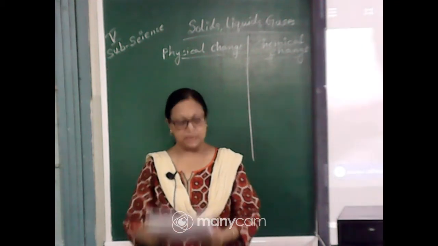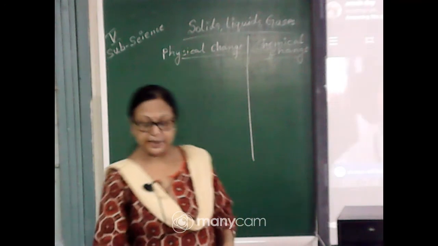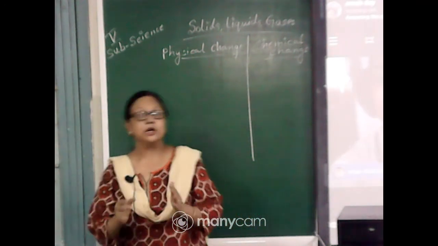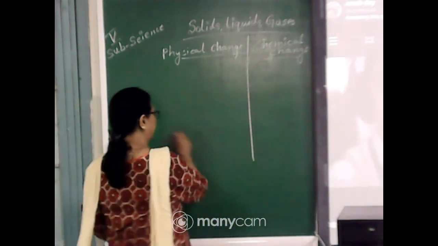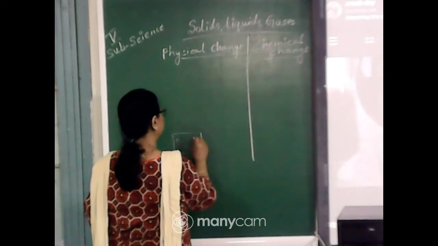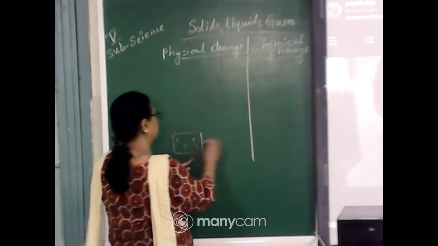On cooling, substances contract and their size decreases, because the movement of the molecules becomes slower, they come closer to each other and they start to contract. Suppose this is a liquid state and their molecules are far apart from each other. Then we will start to cool it.